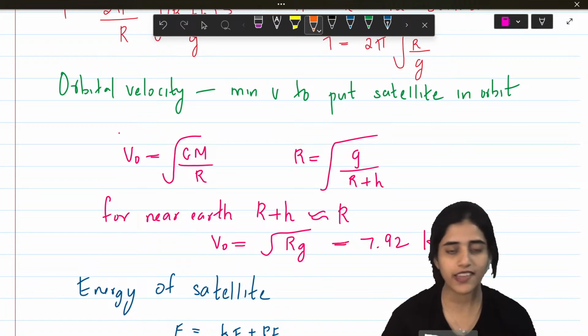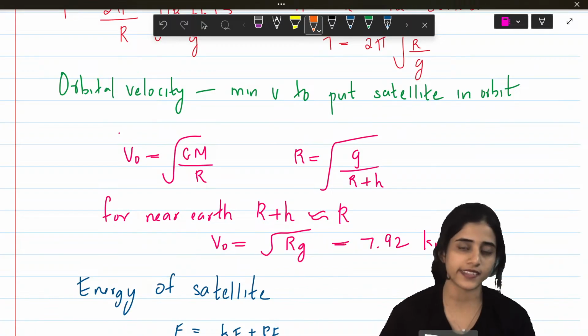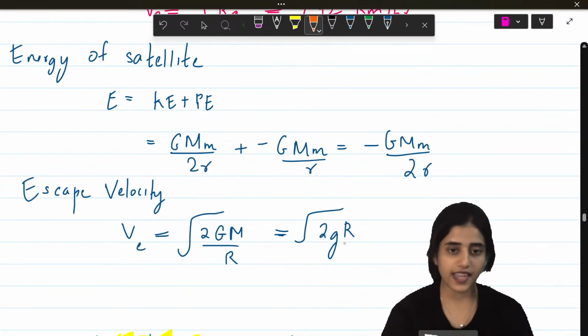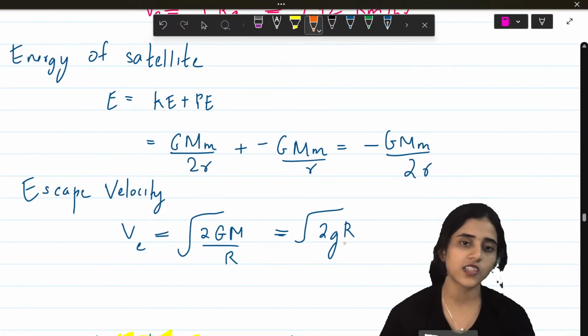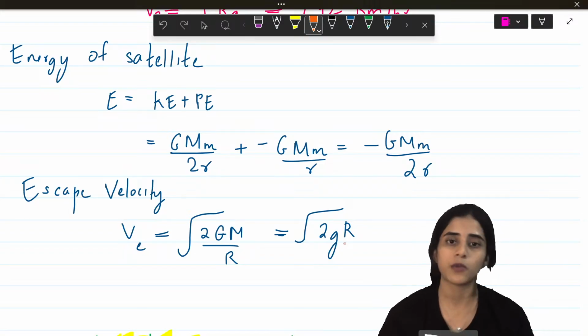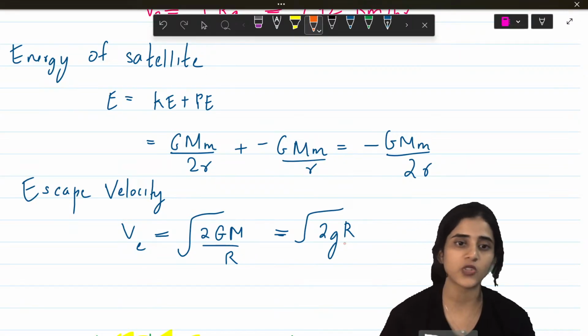So v is equal to square root of GM by r, and square root of g r is also another formula for it. Next is the energy of a satellite. Energy of a satellite is kinetic energy plus potential energy. How much is kinetic energy? GMm by 2r. Potential energy is minus GMm by r. If you do the math, you will get minus GMm by 2r.